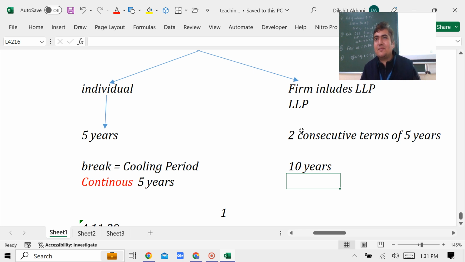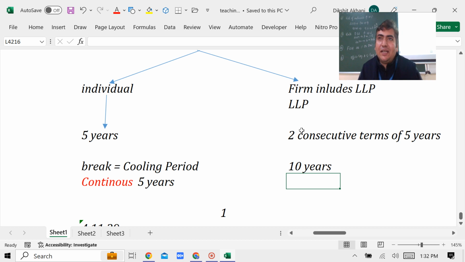Who appoints? The Board recommends, and by passing an ordinary resolution he gets appointed for 5 years. So who approves the auditor? Shareholders. Anyone who is disliked by the shareholders cannot continue as the auditor.